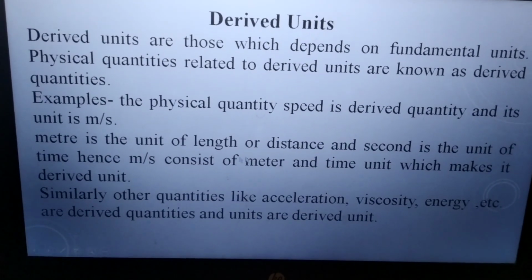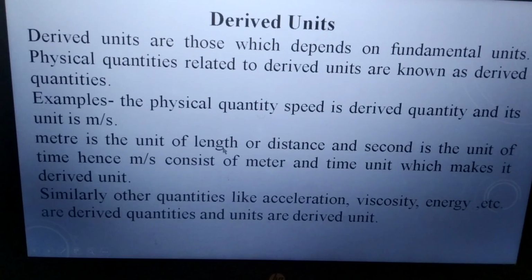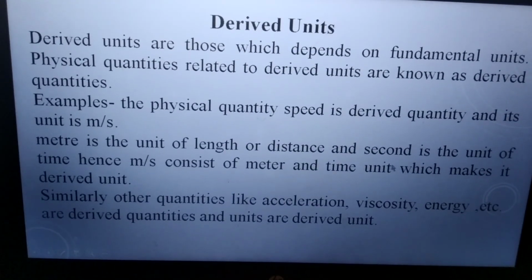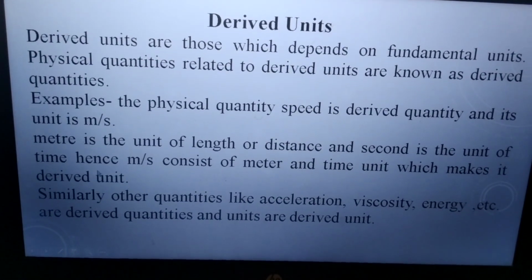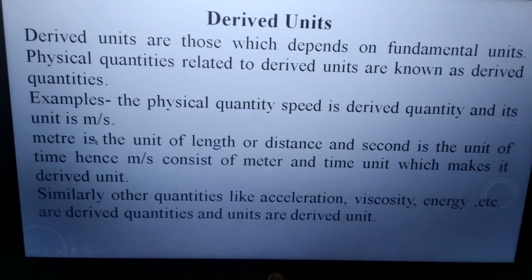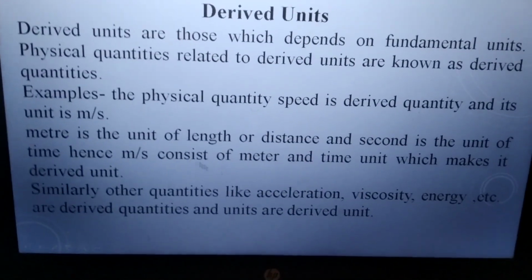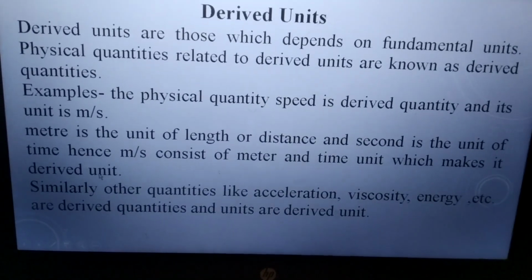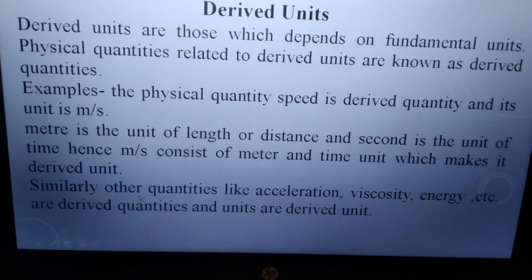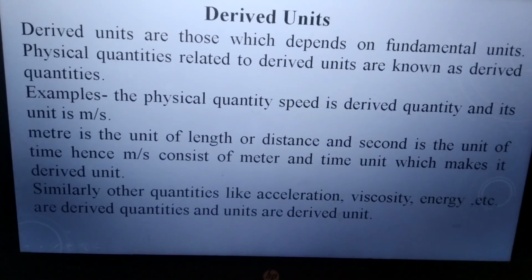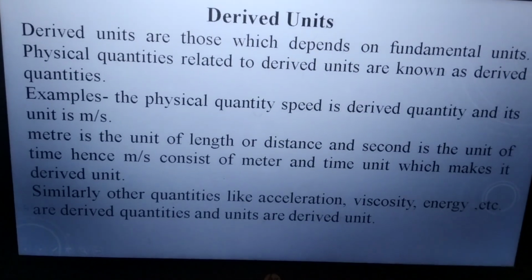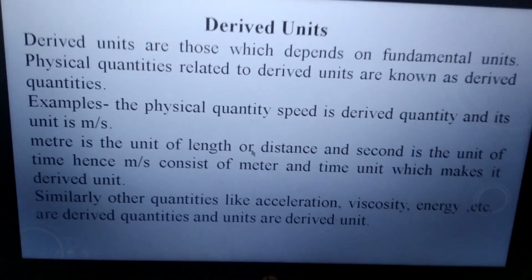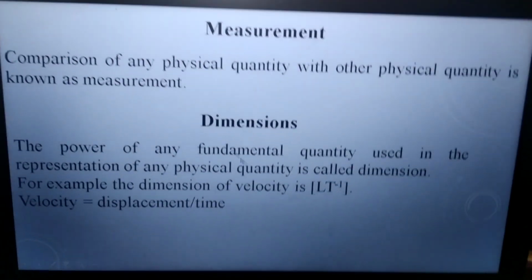Meter is the unit of length, which is a fundamental quantity, and second is the unit of time, which is also a fundamental quantity. Hence, meter per second consists of a length unit and a time unit, which makes it a derived unit. Similarly, other quantities like acceleration, viscosity, energy, etc. are derived quantities, and their units are derived units.